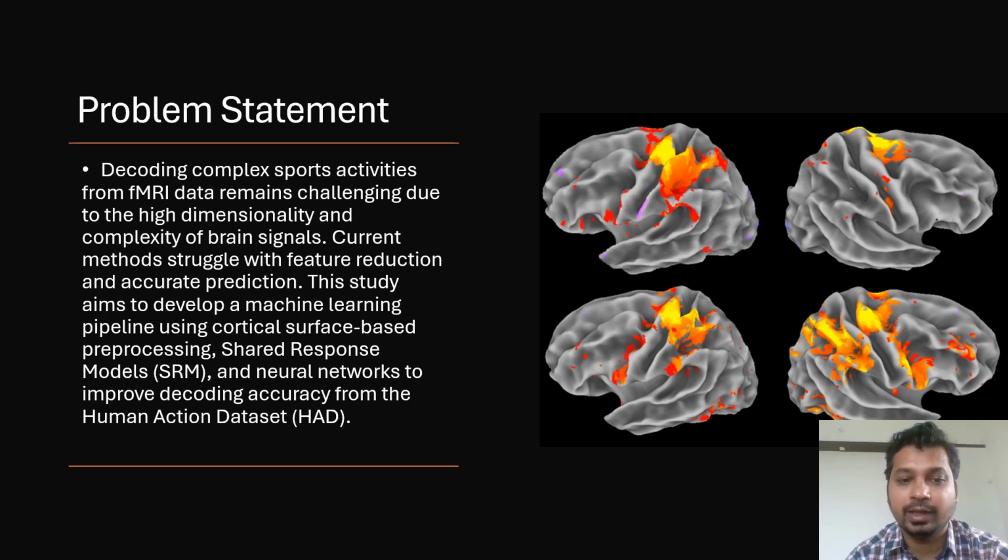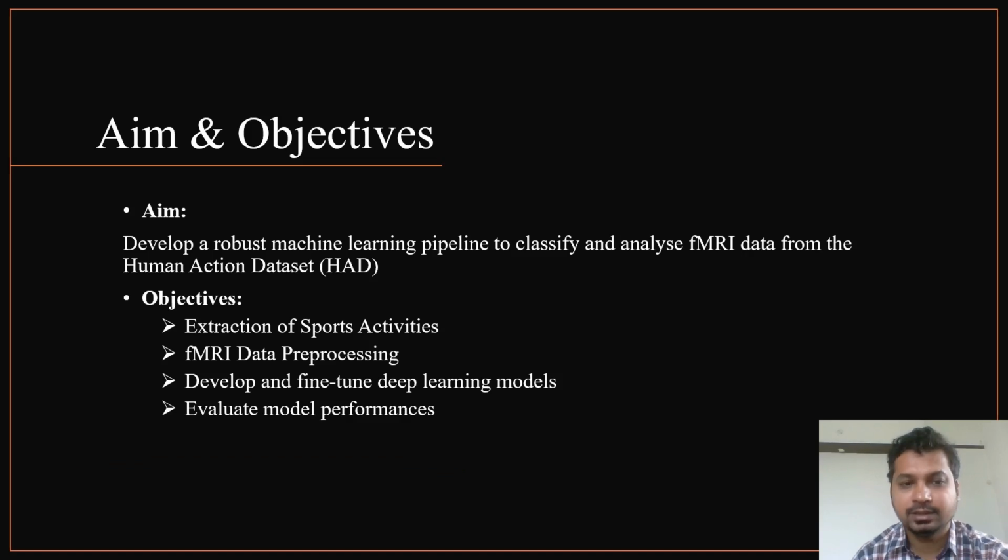My study aims to tackle this by developing a machine learning pipeline that leverages advanced techniques such as cortical surface-based preprocessing, shared response models, and neural networks to enhance the prediction accuracy using the Human Action Dataset. Let's discuss the aim and objectives of the study. The goal is to build a machine learning pipeline to classify and analyze fMRI data from the Human Action Dataset.